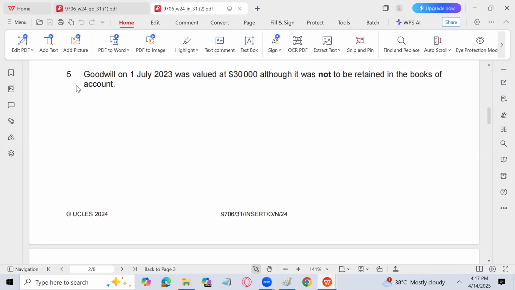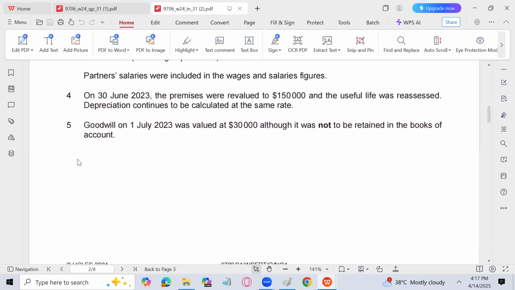This question came in October/November 2024, Paper 31, from profit and loss sharing arrangements. This is the topic where we have partnership changes, such as an admission or retirement, and you have to calculate six months' profit separately. You have to prepare an appropriation account separately for the first six months and separately for the last six months. So let's see this question.